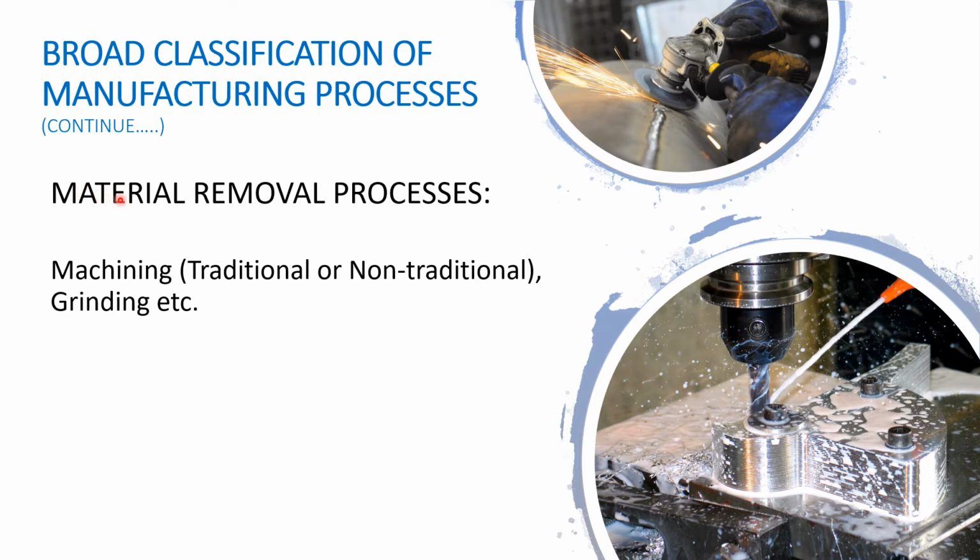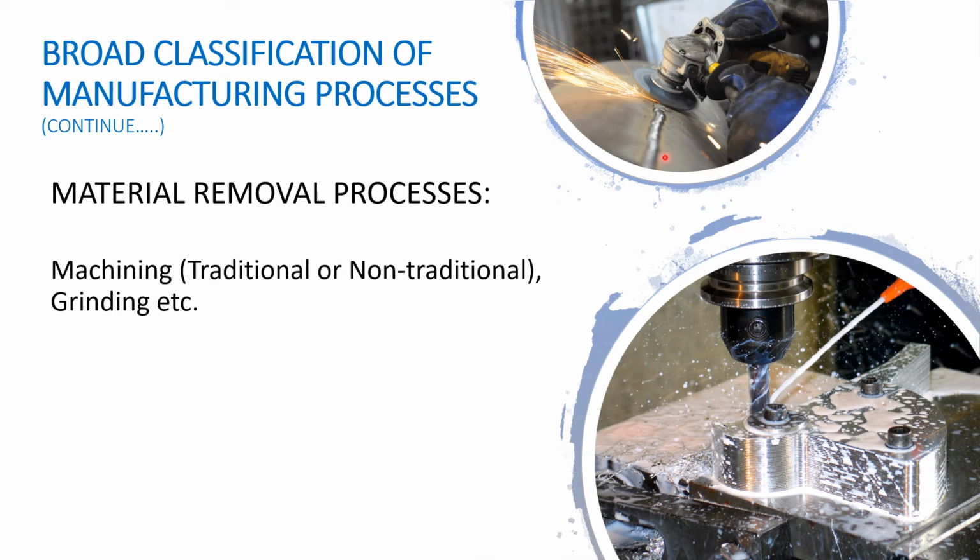Third category in this classification is material removal processes. Machining operations are carried out for manufacturing, no matter whether it is a traditional or non-traditional one. The picture at the top of this slide shows the grinding process, which is carried out for removing the weld bead.